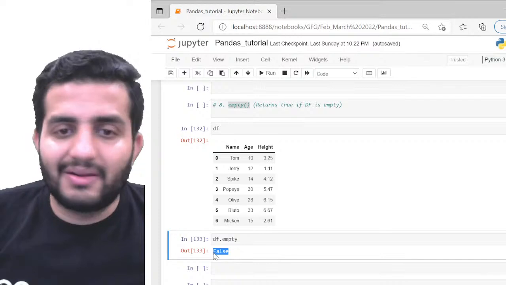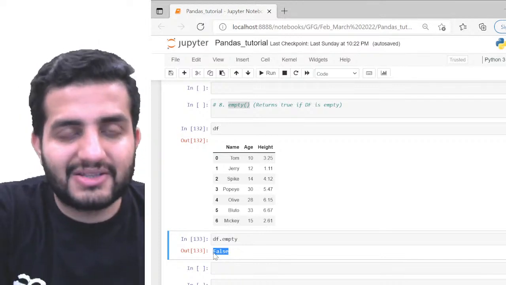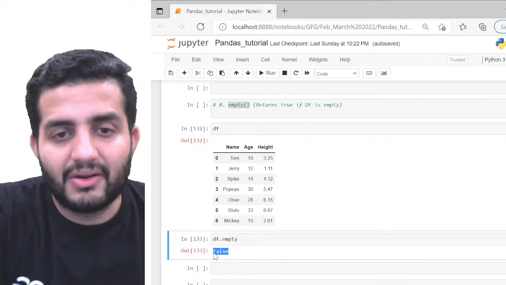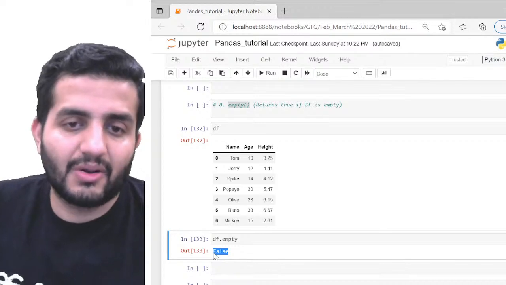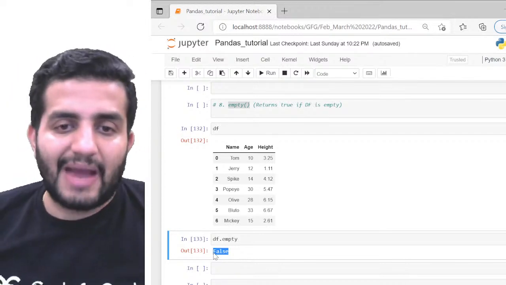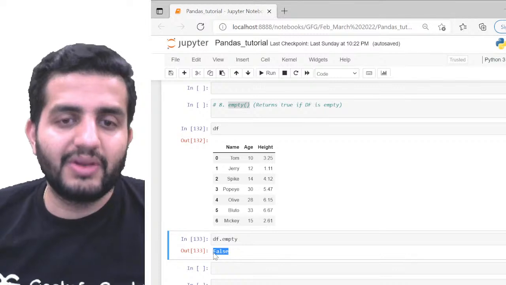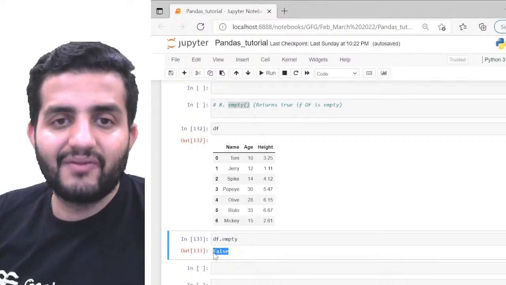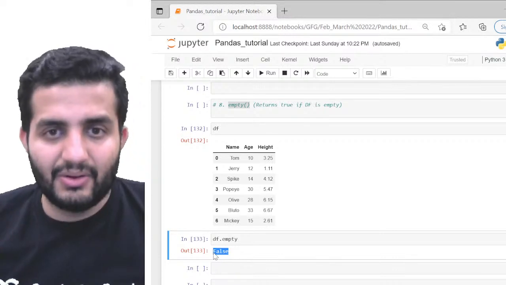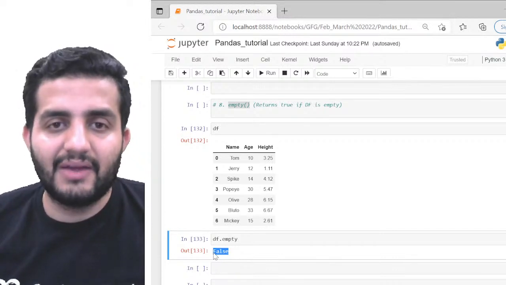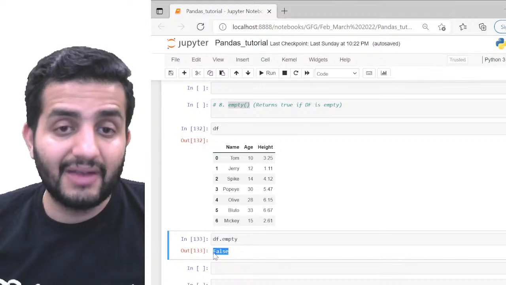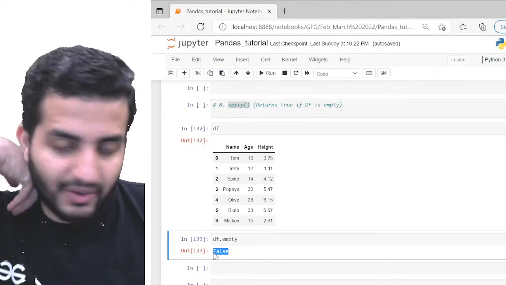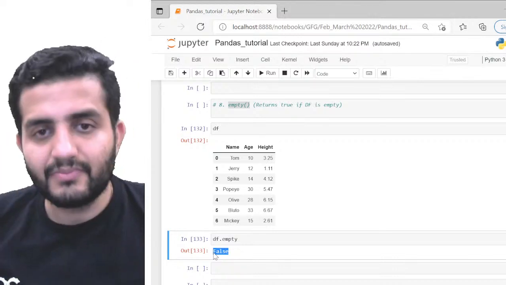To not run the code, maybe pass an error message like a print statement, or add a log message in the logger, right? So you always have a condition, a check in between the code itself, that if the data frame is empty, do not do anything. Otherwise, the compiler will give you an error, the code running will get stopped, and the code will not get further executed. Cool.